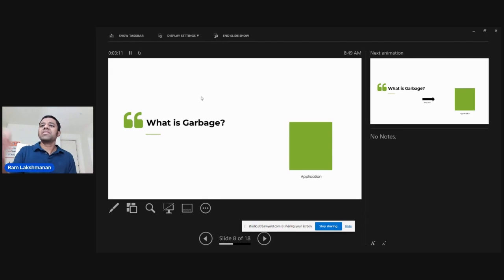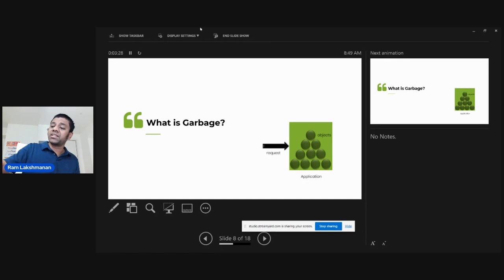See, friends, we have an application. Let's say a new request comes to your application, a sign-on request. When a sign-on request comes, it's going to create tons of objects. It's going to create a customer object, it may have a username and password. Then it creates a servlet object, a database access object, a connection object, and then it makes a backend call. Now the database is going to give you back a result set, which I get as an object. It's going to have strings. So it's going to create tons of objects. Just to service a simple sign-on request, your application is creating several thousand objects.